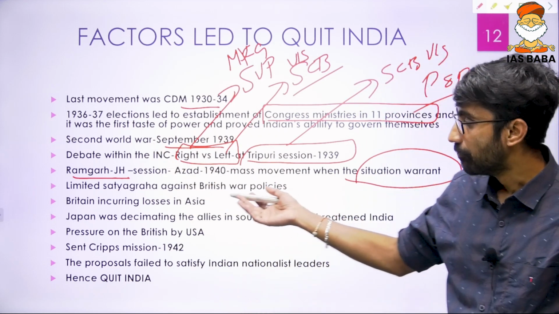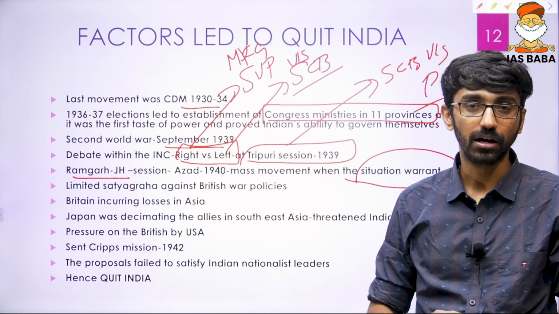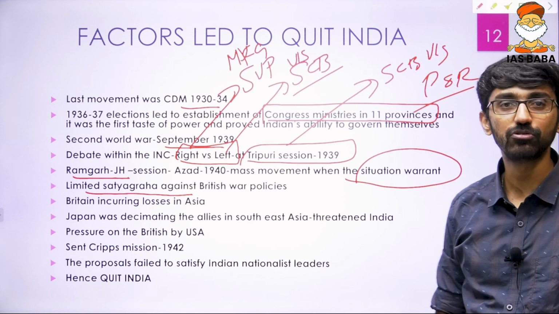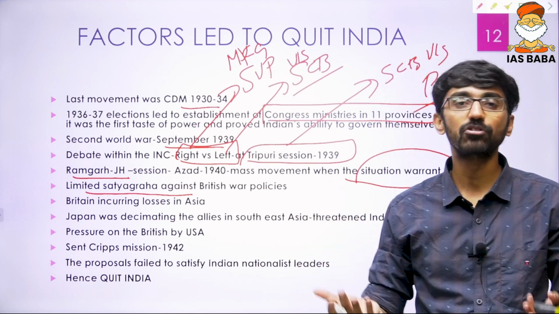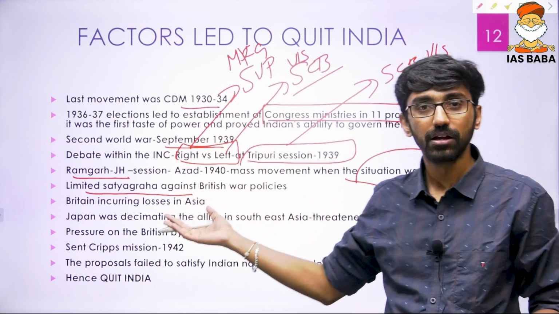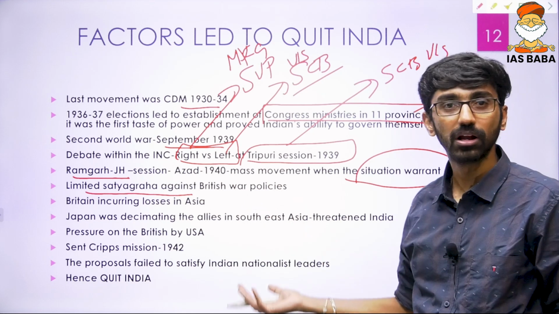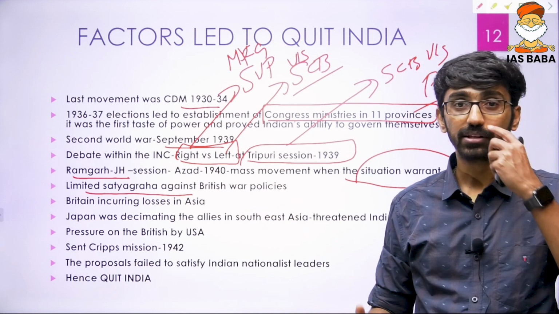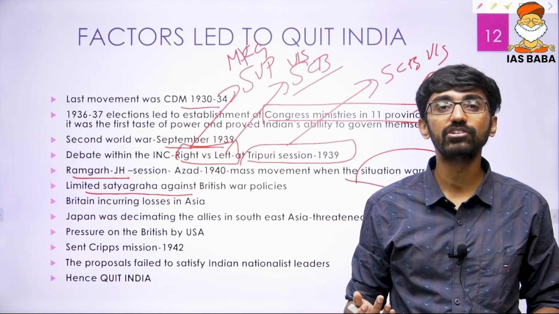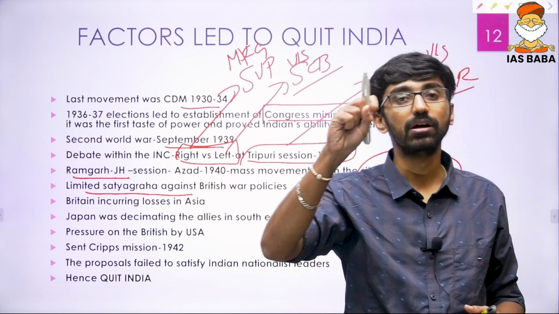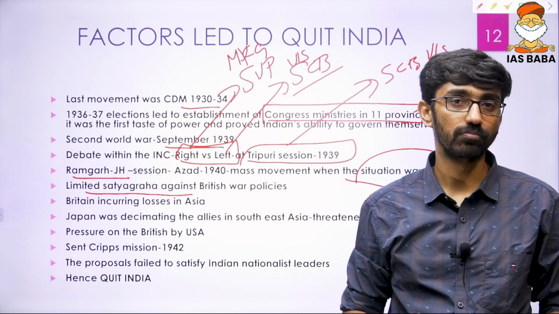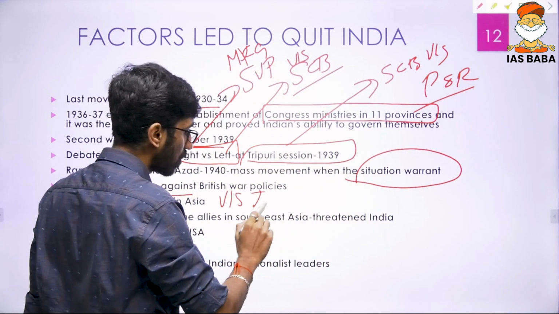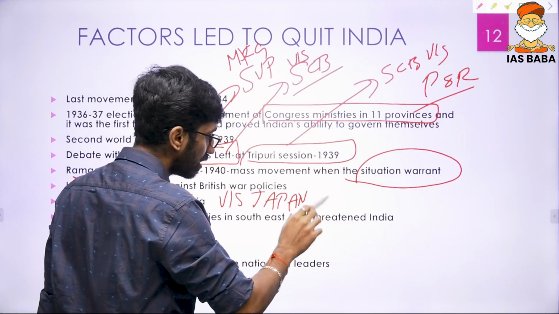When a greater mass movement was not possible at that point in time, Indians launched a limited satyagraha against the British war policies, utilizing freedom of speech and expression, like Vinoba Bhave, then Sarojini Naidu, then Jawaharlal Nehru. During this time in the Second World War, Britain was incurring a lot of losses, in Europe as well as in Asia. In Asia, Britain's adversary was Japan.